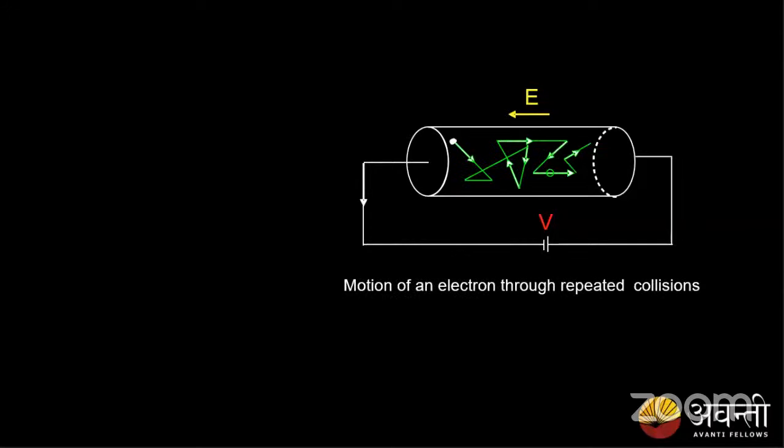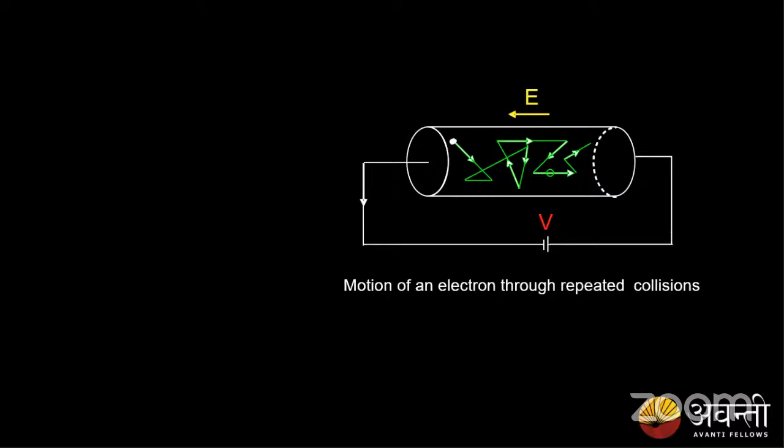Now, say I have connected this to a battery. When I connect this battery, there exists an electric field, right? In which direction will my electric field be, guys? There exists an electric field, whatever the direction. So what happens to this electron? Yes, this electron will experience a force and starts to move in a random path.